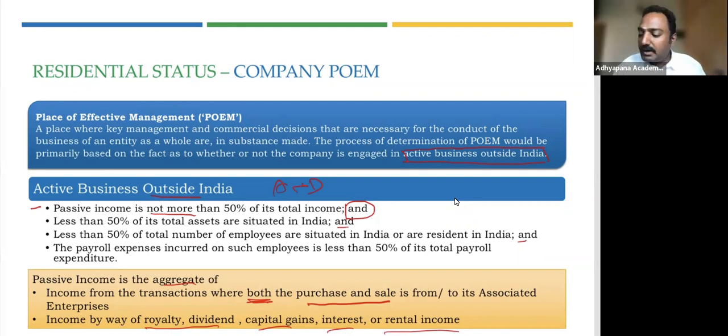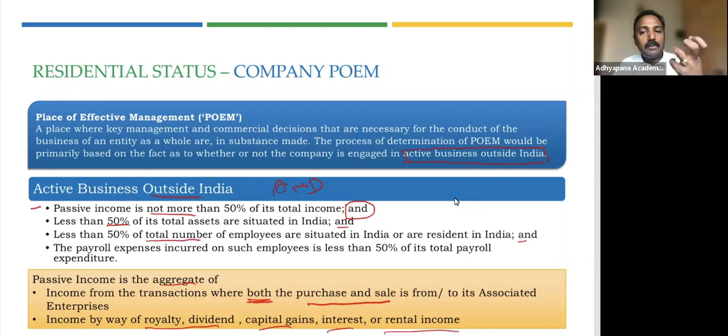The next thing that we need to understand is less than 50% of total assets situated in India. So the total assets value. What do you call assets value? When it comes to your fixed depreciable assets, it's the WDV. For every other asset, whatever is your book value will be called the asset value. So you take the total assets, what is in India, what is outside India. You see what is the proportion in India. It must be less than 50%. And the third condition is less than 50% of the total number of employees.